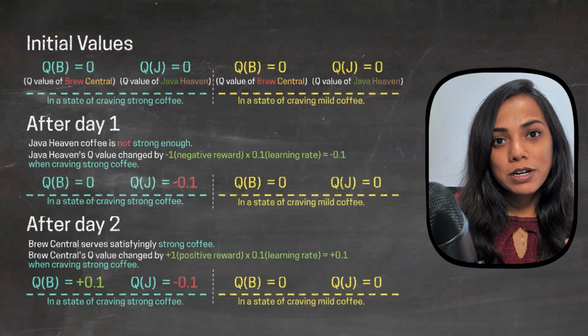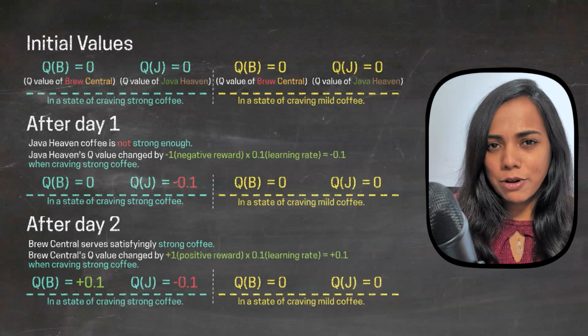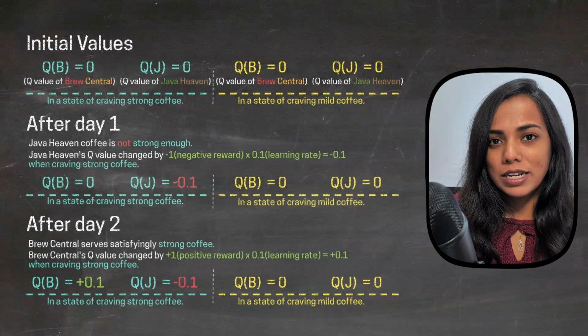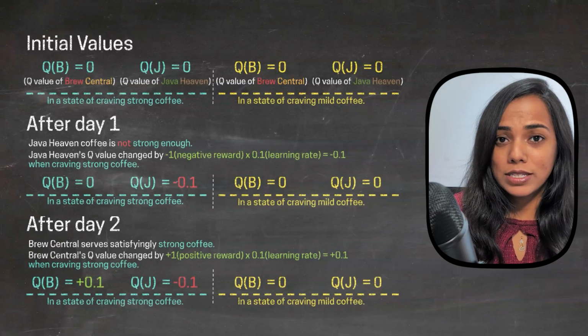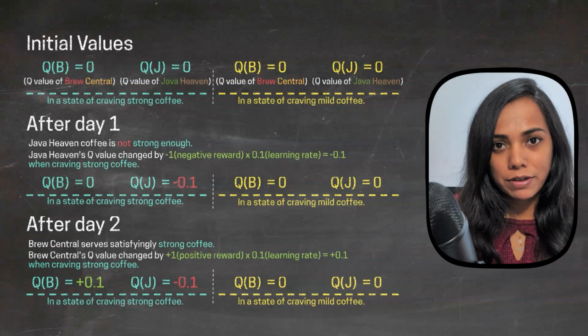Now the reinforcement learning process becomes slightly more complicated because you maintain separate Q values and policies depending on your current craving. Typically, you'll continue to repeat this process over many days, accumulating experiences and continuously updating your Q values and policies. This allows you to better satisfy your specific daily craving over time.